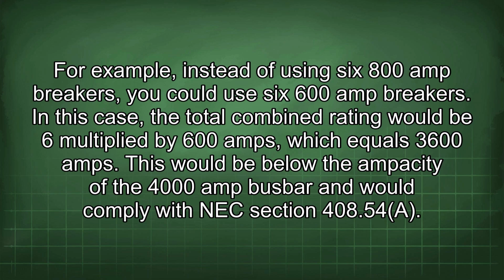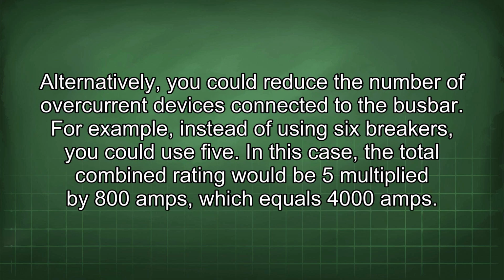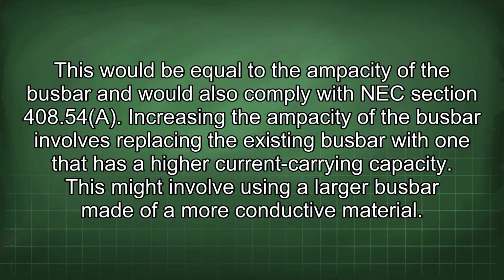This would be below the ampacity of the 4000 amp busbar and would comply with NEC section 408.54(A). Alternatively, you could reduce the number of overcurrent devices connected to the busbar. For example, instead of using 6 breakers, you could use 5. In this case, the total combined rating would be 5 multiplied by 800 amps, which equals 4000 amps. This would be equal to the ampacity of the busbar and would also comply with NEC section 408.54(A).